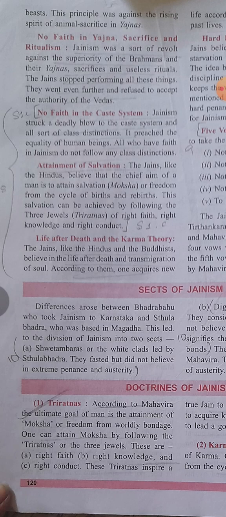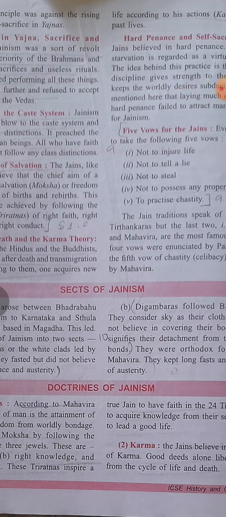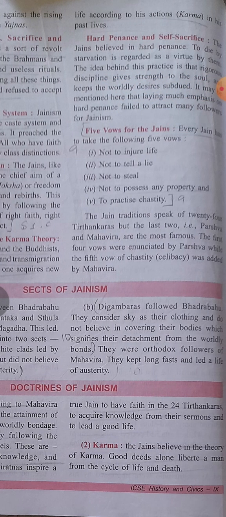These three Ratnas inspire a true Jain to have faith in the 24 Tirthankaras, to acquire knowledge from the sermons and lead a good life. And the second doctrine of Jainism is karma. The Jains believe in the theory of karma, so they conceptualize that good deeds can liberate a man from the cycle of life and death. So these are the two simple doctrines of Jainism. From Jainism we only have this much.